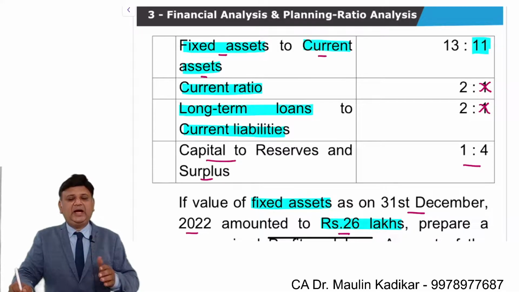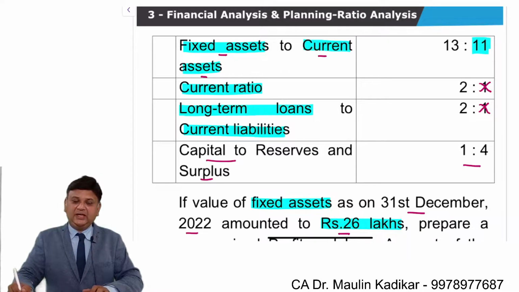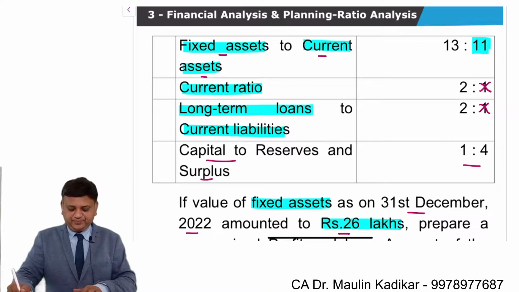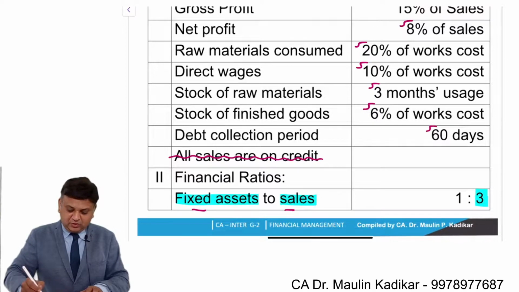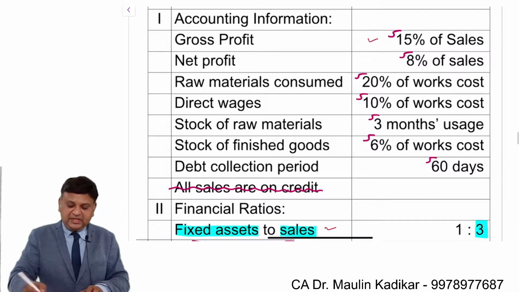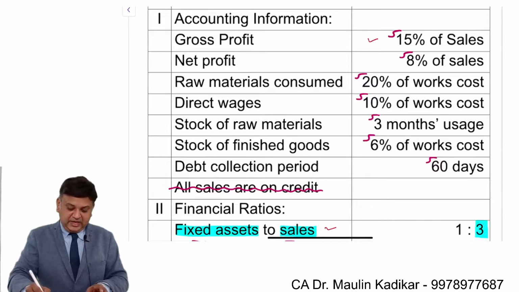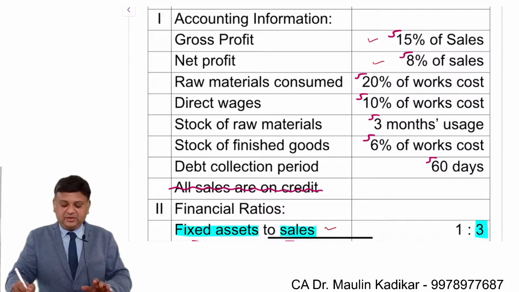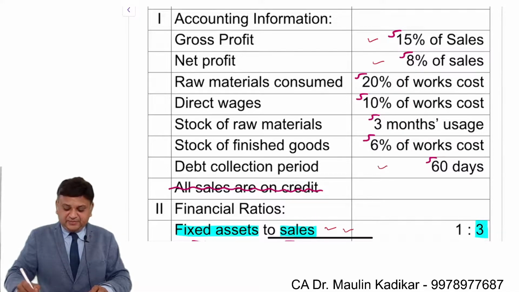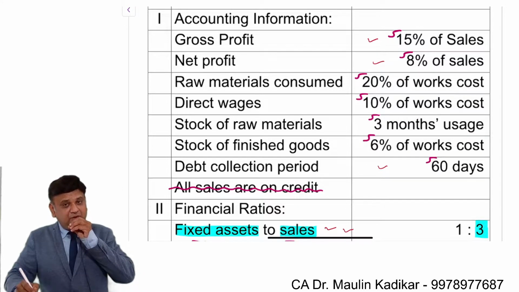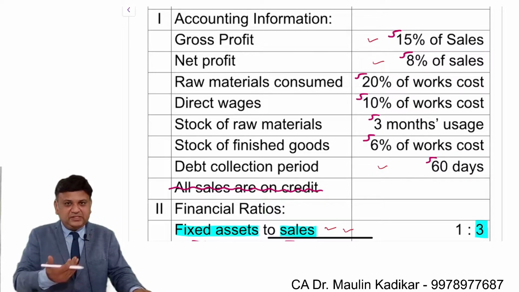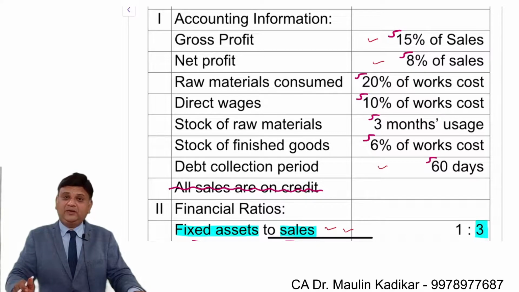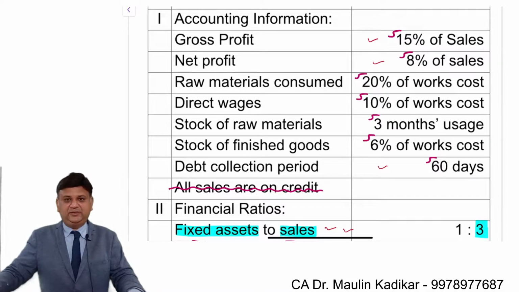Yes. After making this much calculation, we will see what sort of additional calculation we can make from the given information. So let us make this much calculation at least. You have computed the sales. GP ratio is there, so you can compute GP. NP ratio is there, you can compute the net profit. Once you have the sales, the collection period is there, so you can compute the amount of the debtors also. First of all, let us calculate this much and then we'll see how we can use the remaining information to get the remaining data.